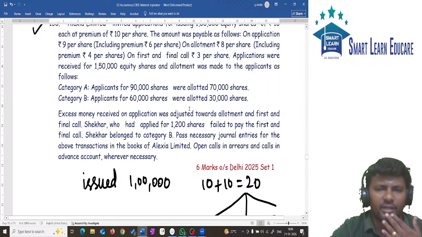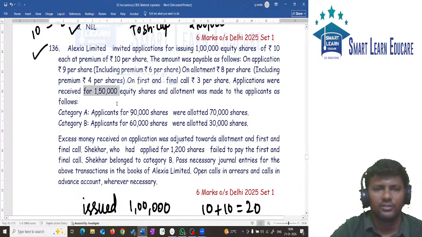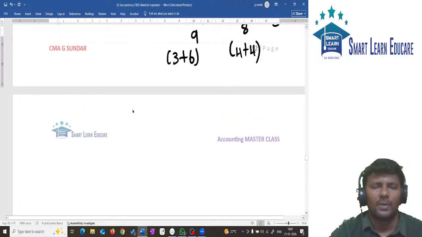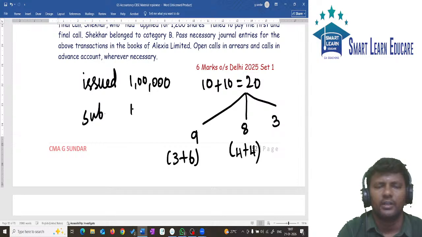But public subscribed for how many shares? Issued is 1 lakh shares, but public subscribed for 1 lakh and 50,000 shares. Since public subscribed for 1 lakh 50,000, it is over subscription. In this question, pro rata allotment is there. We have two categories of pro rata allotment. Subscribed capital is 1 lakh and 50,000 shares.